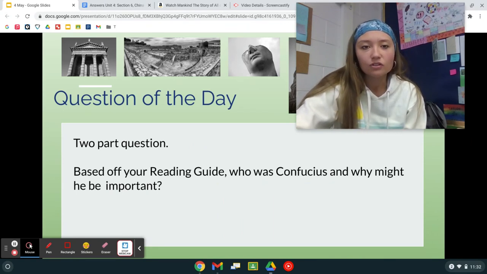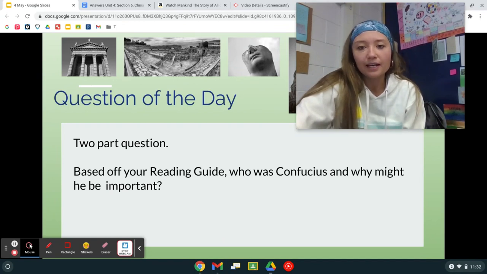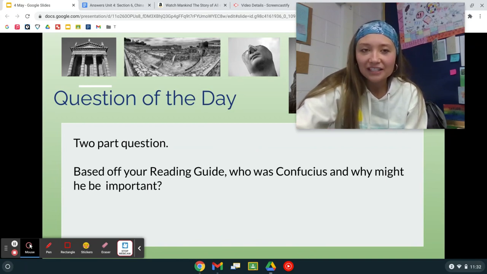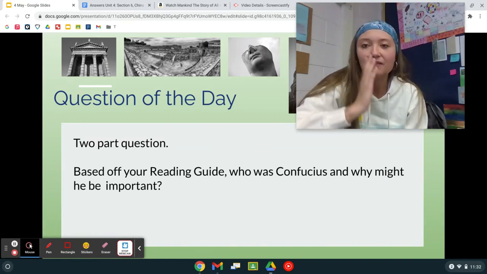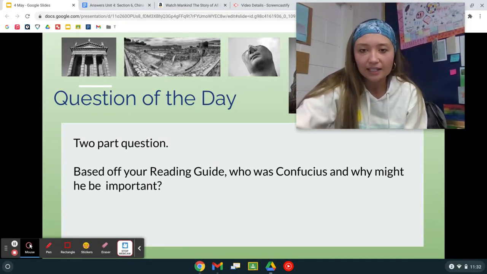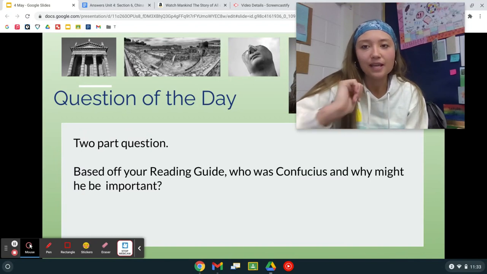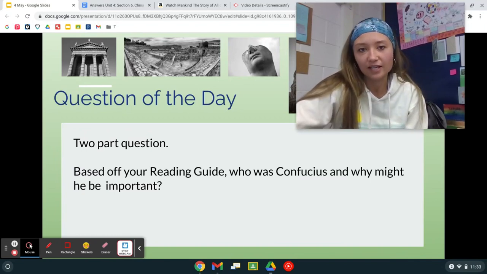Okay, so Confucius was a very influential person in Chinese culture, and we want to analyze why he was important and who he was. So, go ahead and answer that and then jump back. Okay, great. Welcome back. So, Confucius, he was a philosopher. He was a Chinese philosopher, and he had a lot of the founding ideas and beliefs in China and in their government. So that kind of answers the second part. Why might he be important? Well, a lot of the government was based off of his ideas and his philosophies.